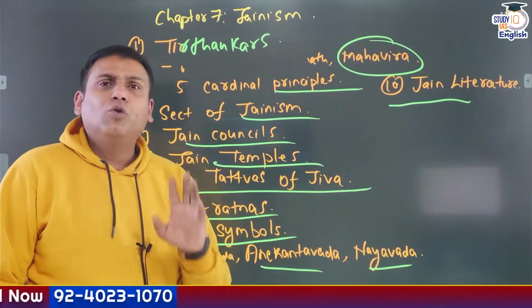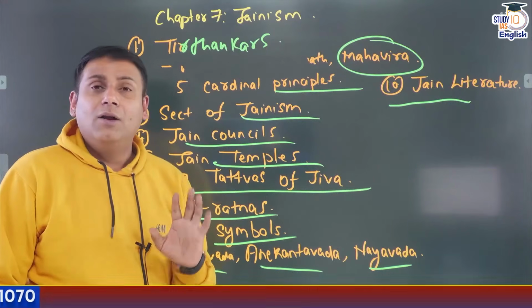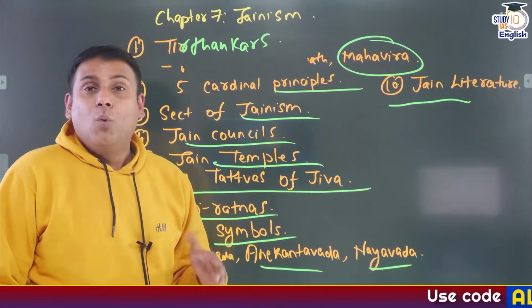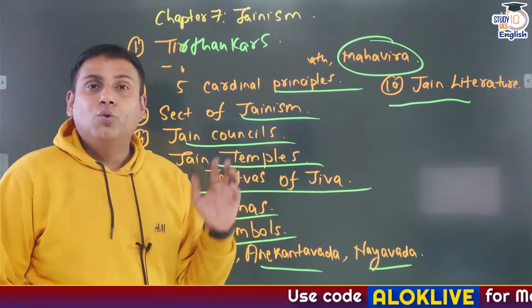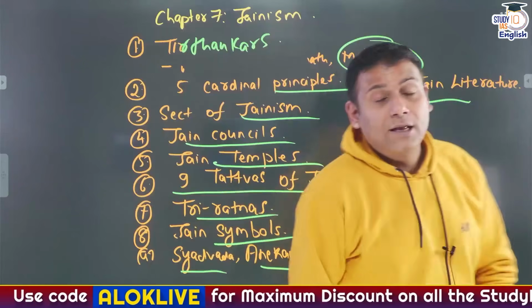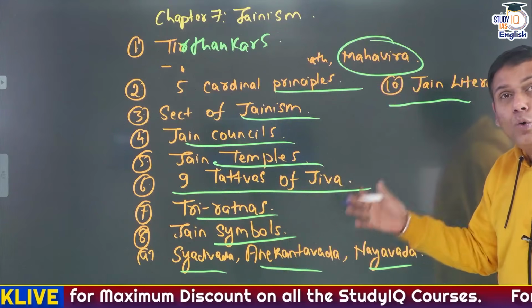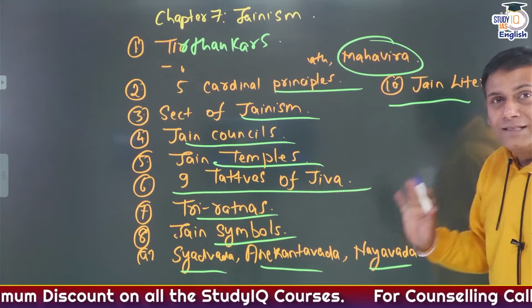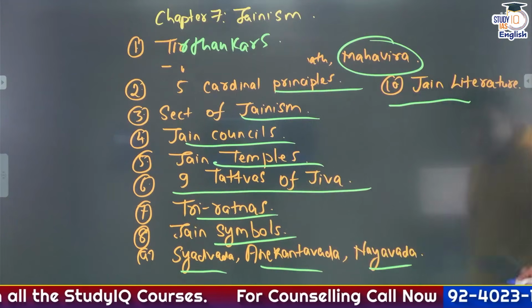And apart from this, go through certain terminologies as well. Now, what is Salekhana? What is Paryushan? So go through these important terminologies and concepts related to Jainism. So this is the micro listing of the topics related to Jainism. Is that clear? Moving ahead with the Sangam age.